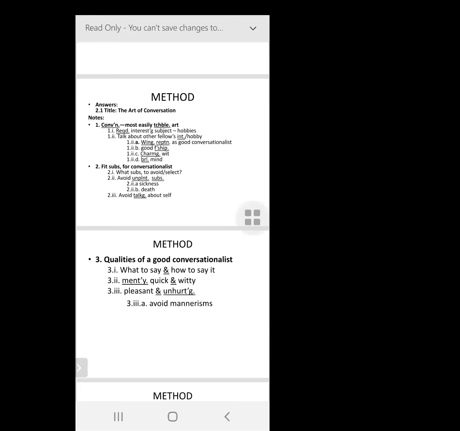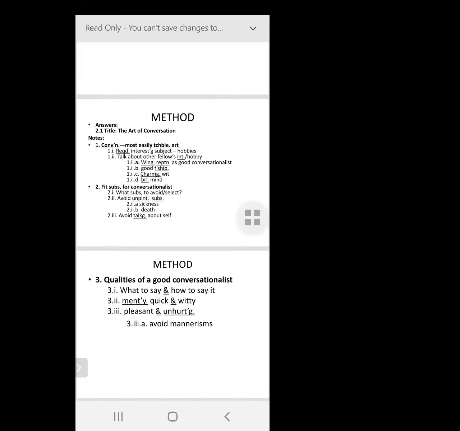Writing short forms, writing sub points, and indentation. Indentation is how beautifully you organize your points and numbering it properly. You can number this in the same way you're seeing, just one below the other, but if there is no indentation, you lose your marks. So that is the reason why I've written the first point as I've shortened that: conversation dash most easily teachable art.